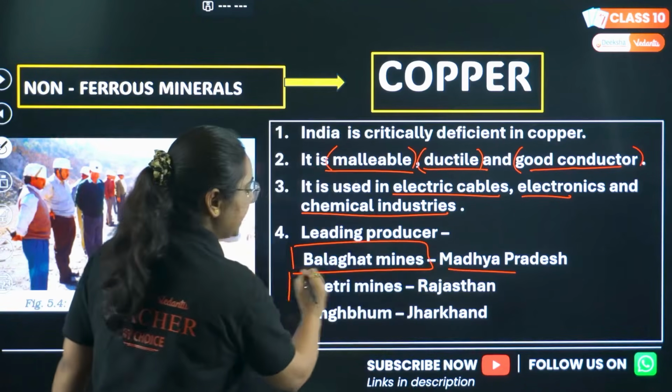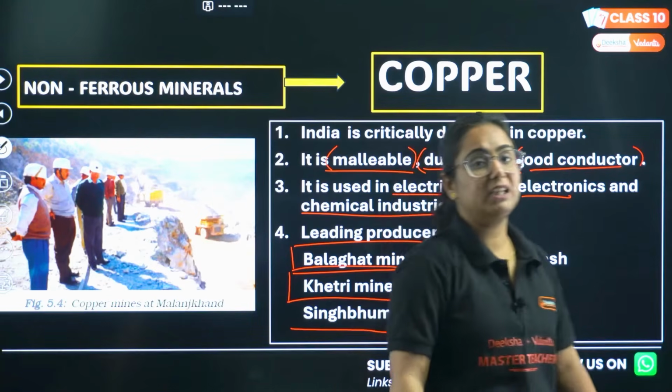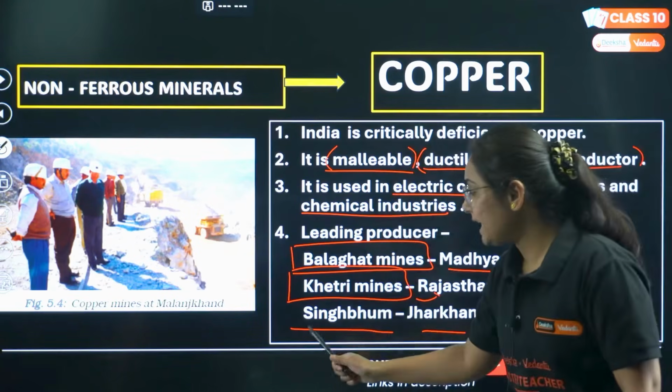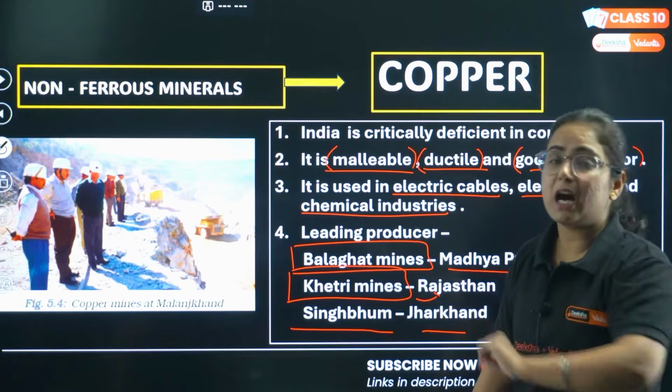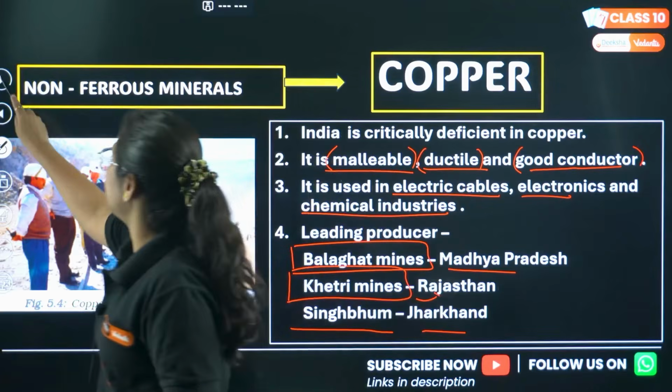Okay, then Khetri mines in Rajasthan and the Singhbhum mine in Jharkhand. Do you remember that in the same Singhbhum mines, coal ores are also present? Okay, the ores of coal are also present here.